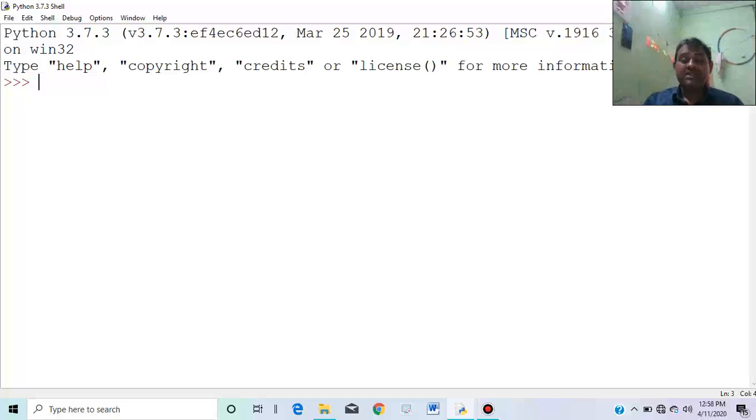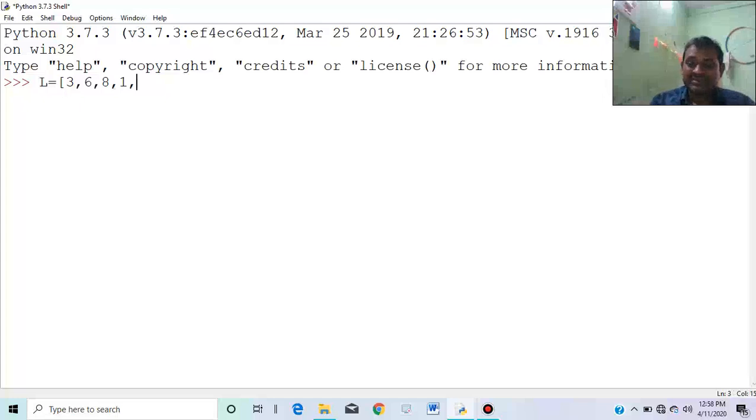If I compare to a list, suppose I define a list here, L is equal to 3, 6, 8, 1, likewise anything like this. So it is ordered means if I write L[2], the index 2 is fixed.